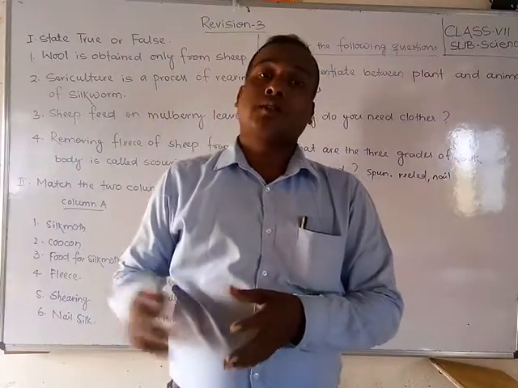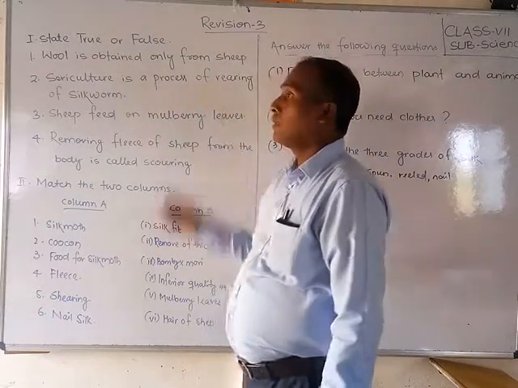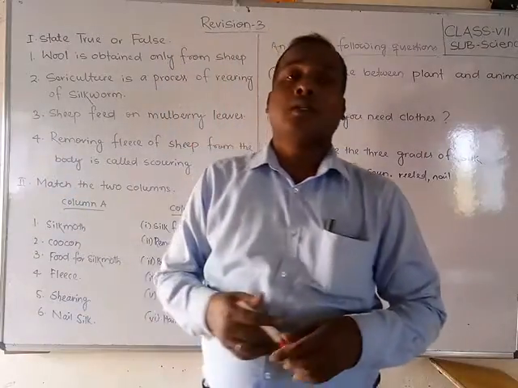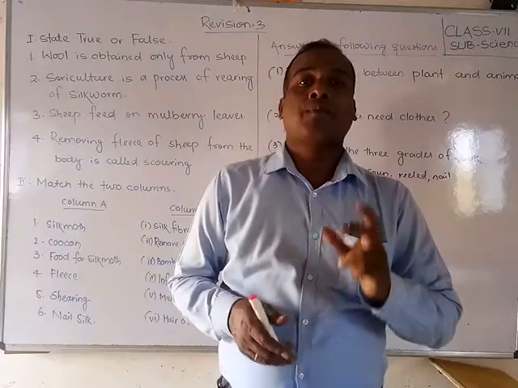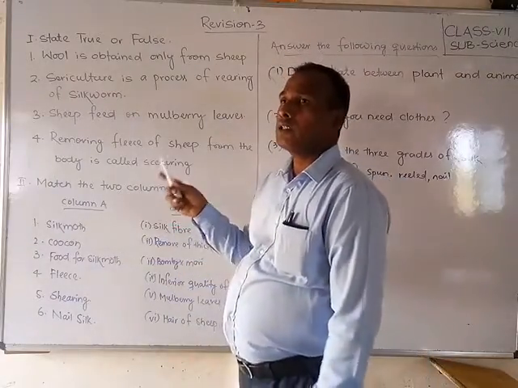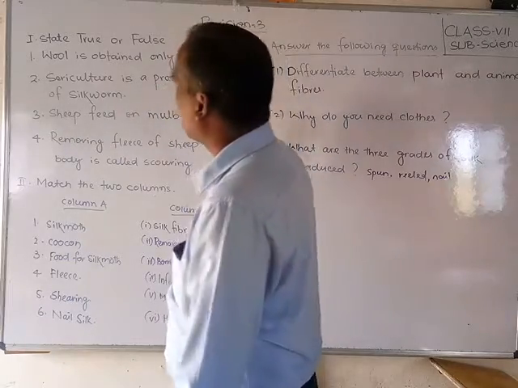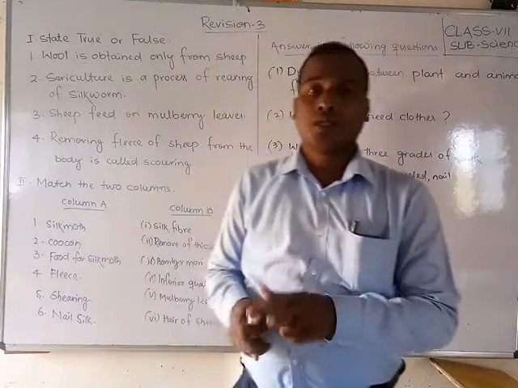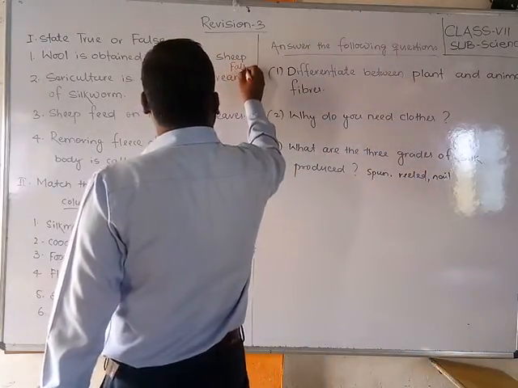So it is a false statement, because wool we are getting from different animals, not only from the sheep.